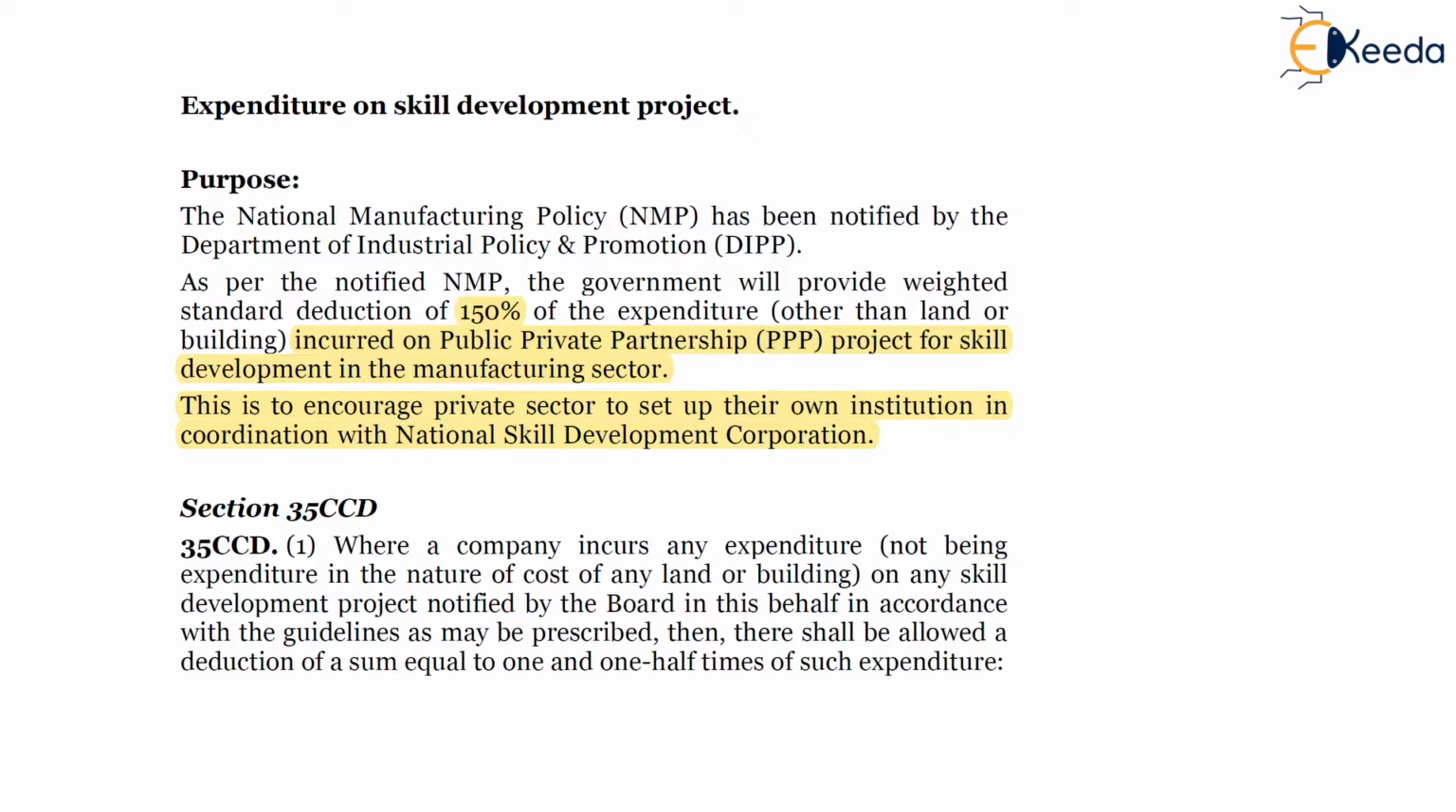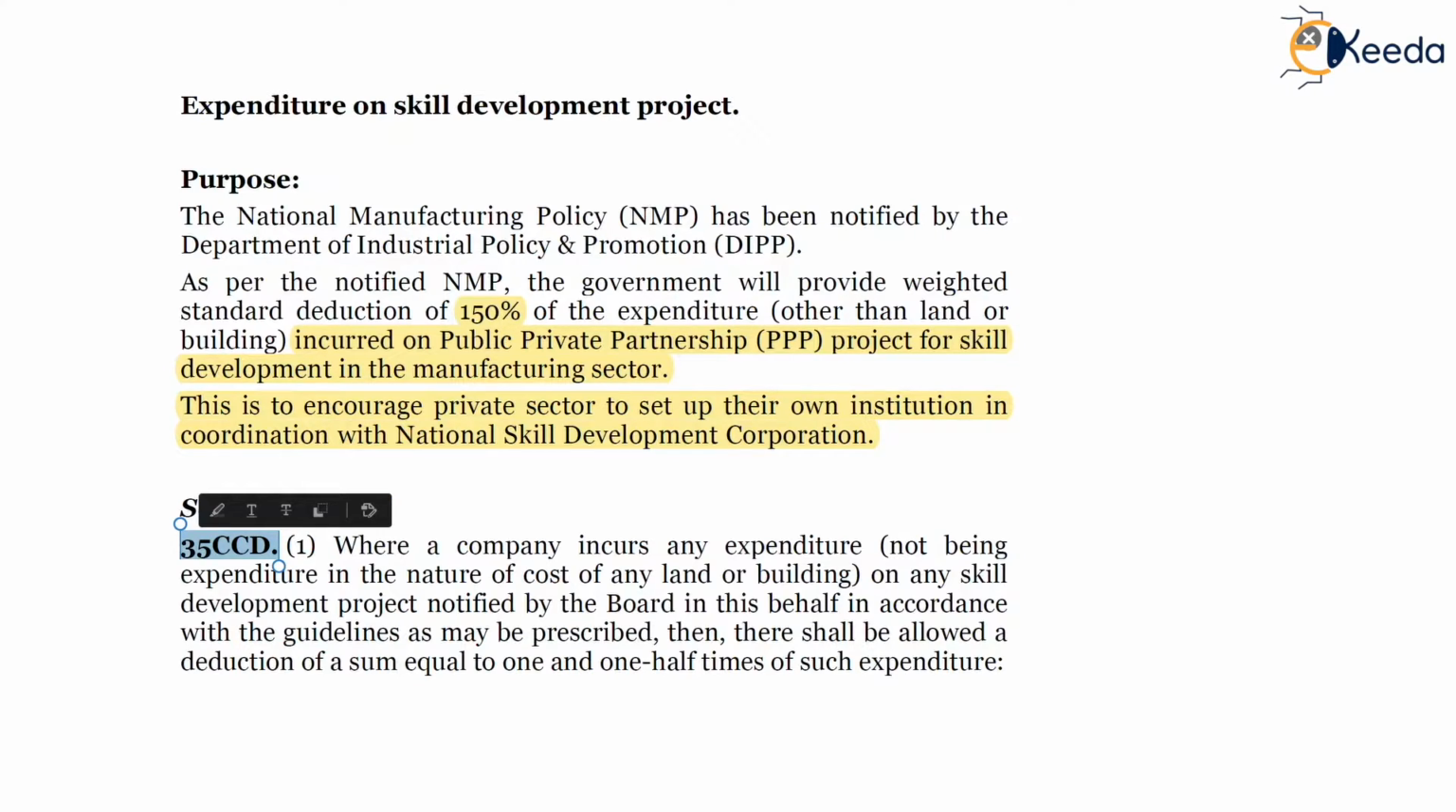Also, there are conditions wherein the purpose for which the project is being notified are mentioned in the rules. The additional conditions to be satisfied are that the accounts of the company should be audited, and the audit report should be submitted along with the return of income. So there are additional conditions which are mentioned in rule 6 which are to be satisfied for the purpose of availing the deduction under section 35CCD.